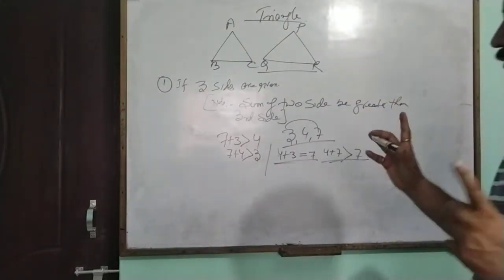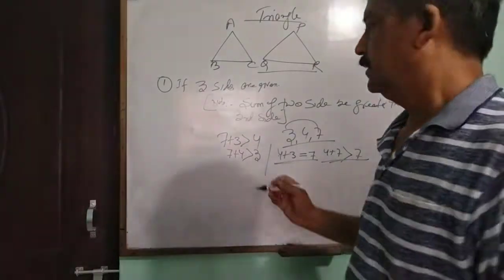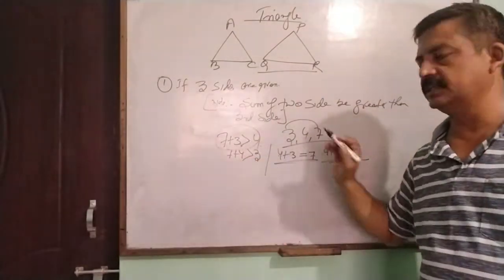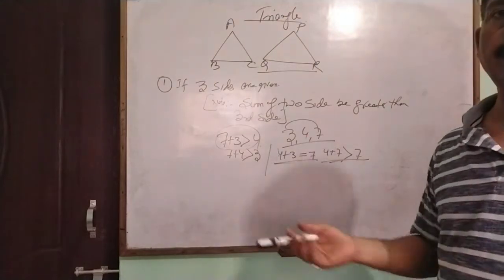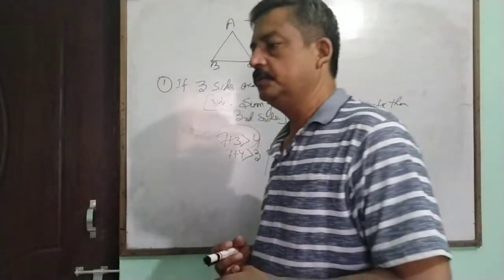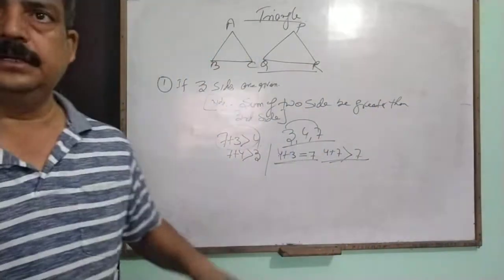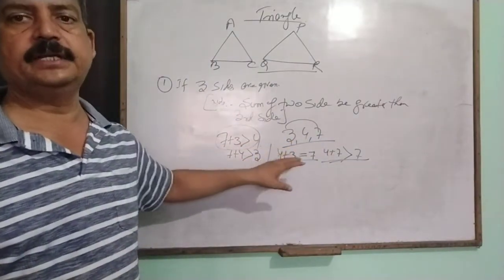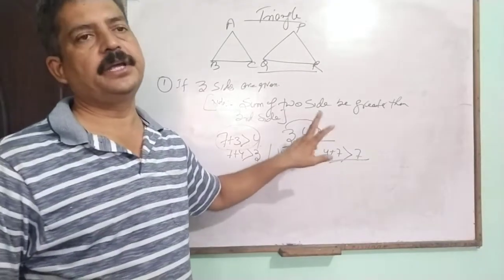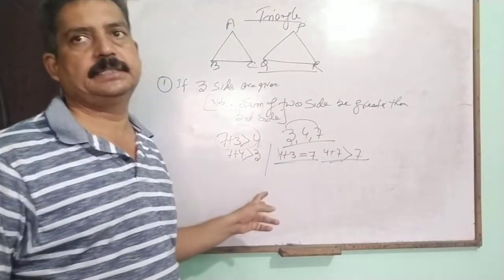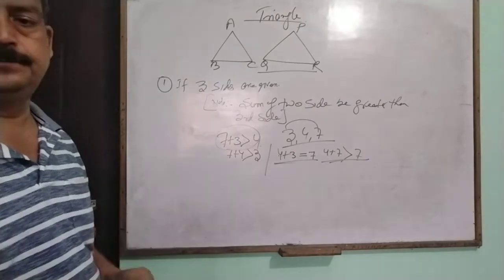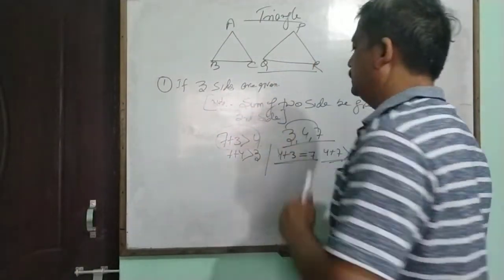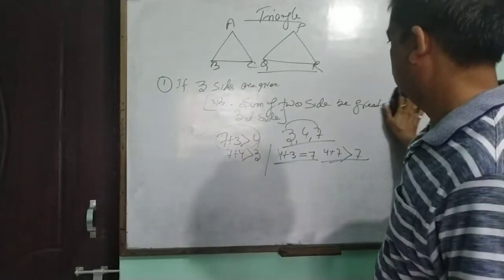So we should not just hurry; we have to check all the possibilities, not only whether 7 plus 3 is greater than 4 or 7 plus 4 is greater than 3. Any two sides must be greater than the third side. If yes, then the triangle will be formed. Why not just construct a triangle and see it.